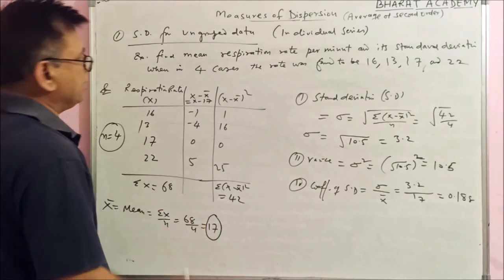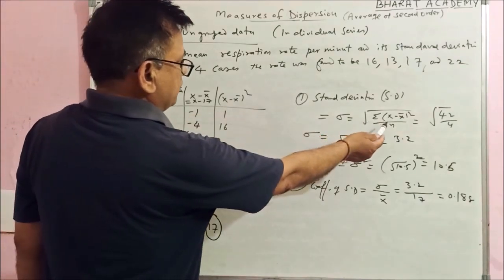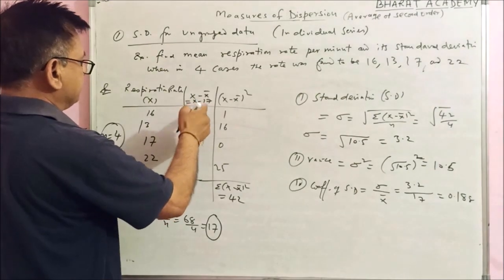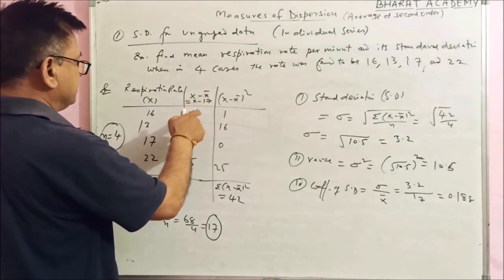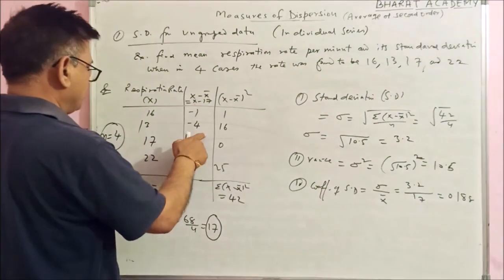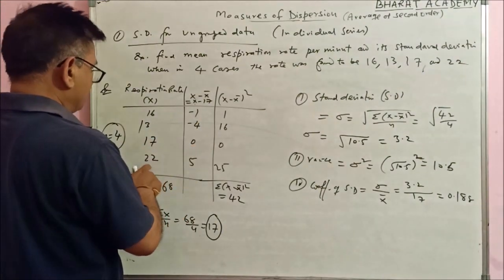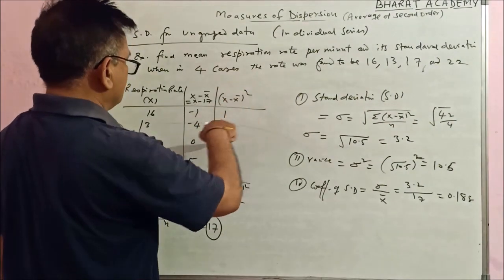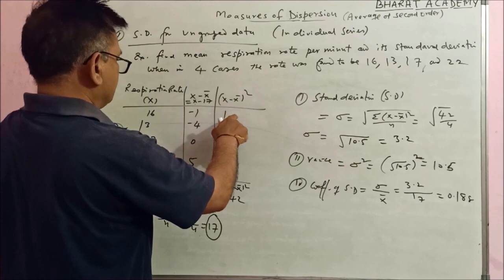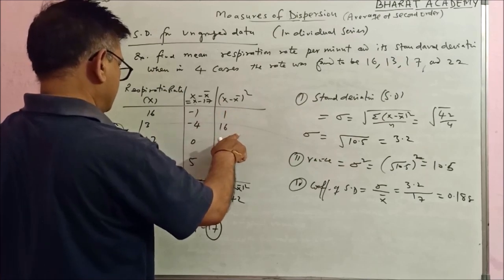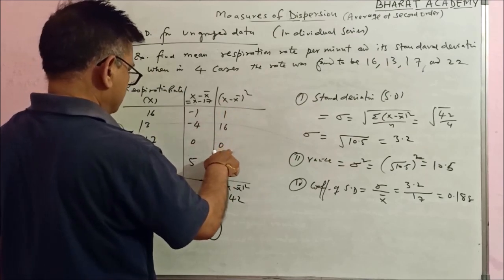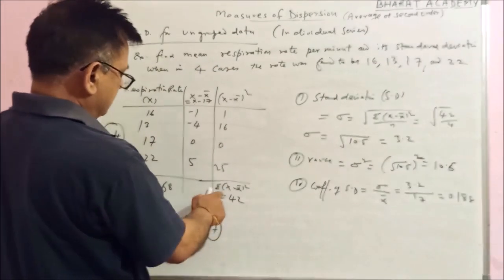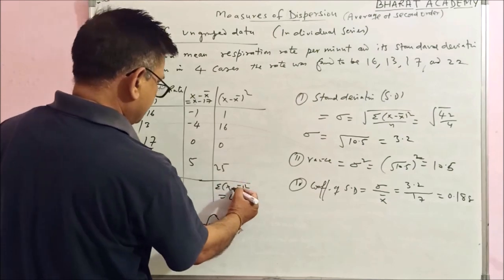17 is x bar. From the formula it's quite obvious that you have to find x minus x bar, where x bar is 17. So 16 minus 17 is minus 1, 13 minus 17 is minus 4, 17 minus 17 is 0, 22 minus 17 is 5. The next column will be for (x minus x bar) whole square. Minus 1 whole square is 1, minus 4 whole square is 16, 0 square is 0 and the square of 5 is 25. We add all these: summation (x minus x bar) whole square is 42.